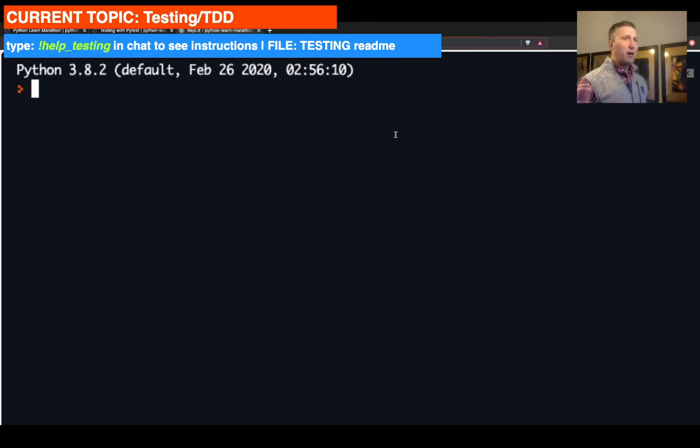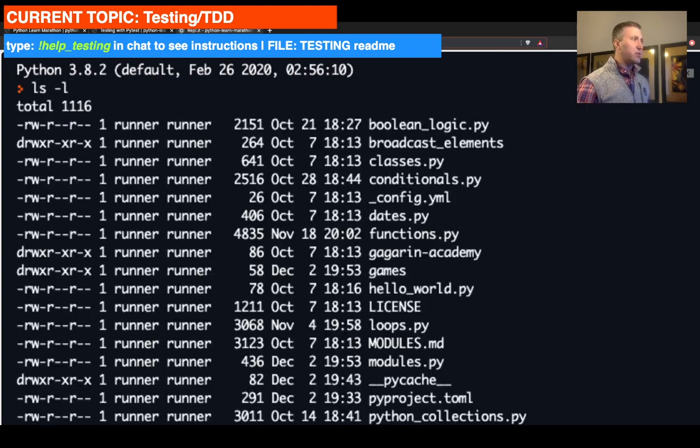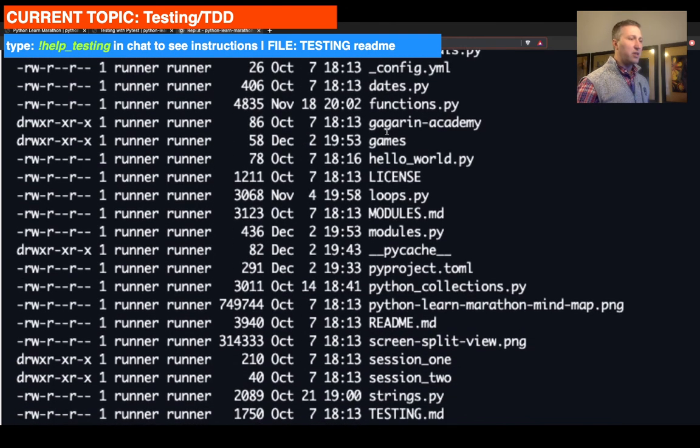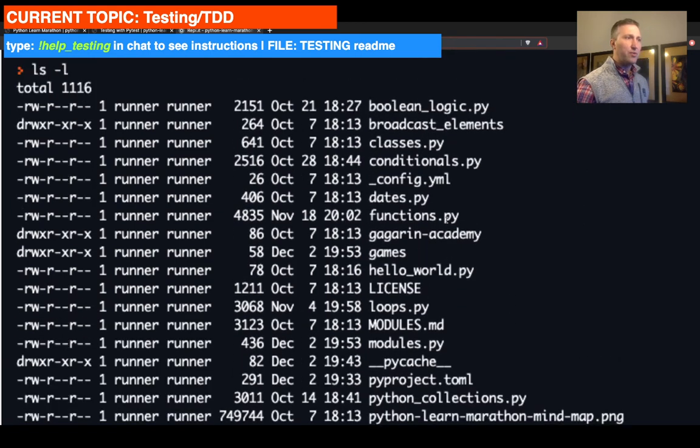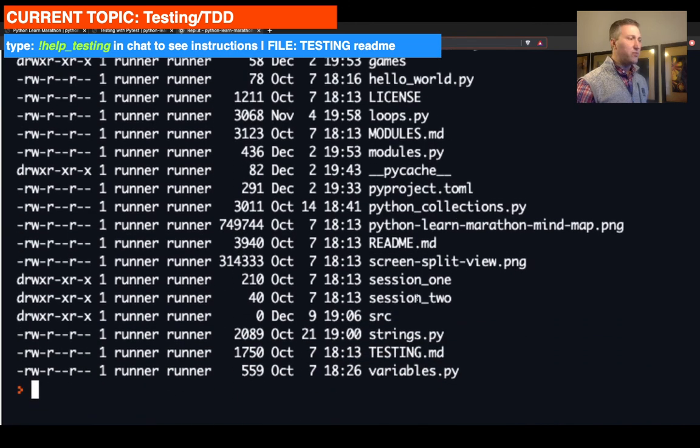So first of all, we are in our console right now, so I'm just going to list all the files, right? And we have a large number of files that we already have in this project. So the first step that the instruction suggests is to create a source folder. So what we're going to do, we're going to do mkdir, and we're going to say src. So we're going to create a source folder. So if we do ls -l right now, we can scroll through and see it at the bottom here, right? So we made the source folder.